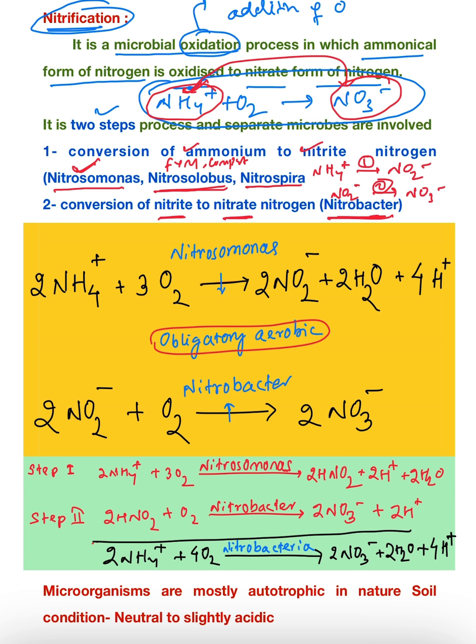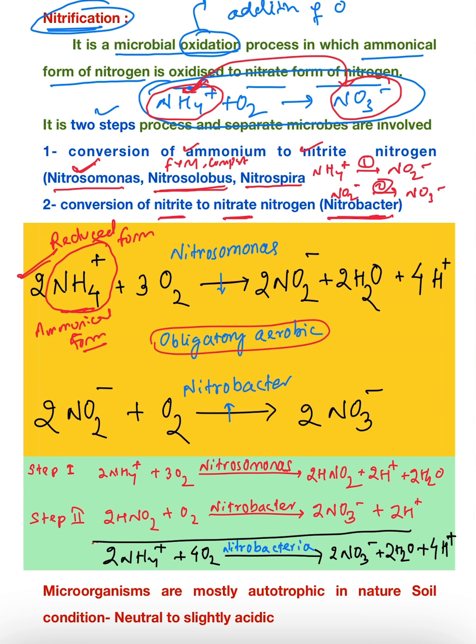So in the earlier case you found NH4+, that is the ammonical form of nitrogen. This is which form? Ammonical form. I have told you this ammonical form of nitrogen is mostly present in submerged soil or anaerobic soil. This is which form of nitrogen? This is the reduced form of nitrogen.